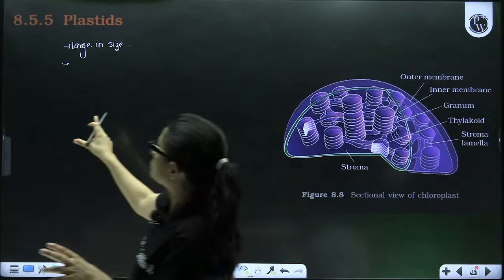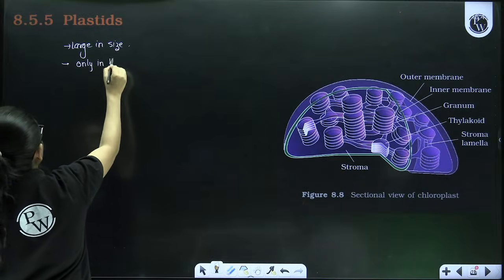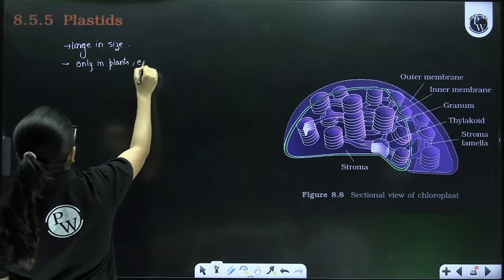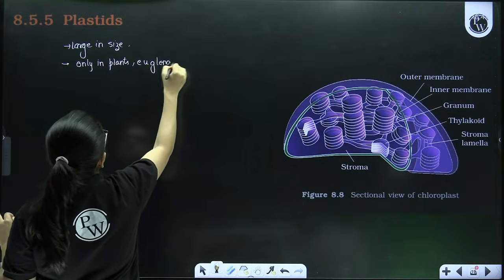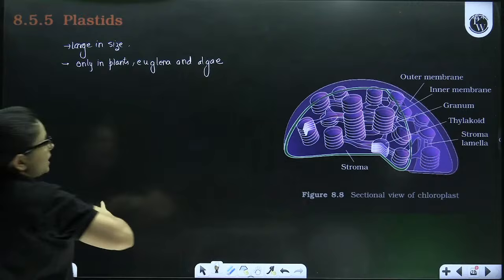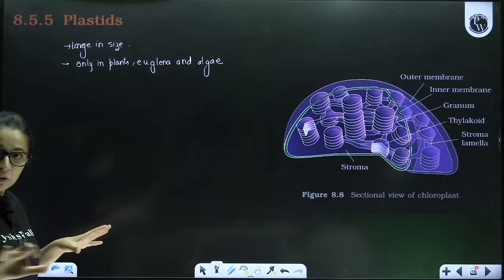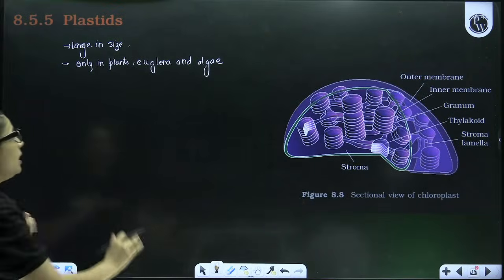But when it comes to plastids, remember, they're only found in plants, euglena, and algae. So plants, euglenoids and algae are the only ones which have plastids. No fungi, no animal cells, no bacteria will have plastids.